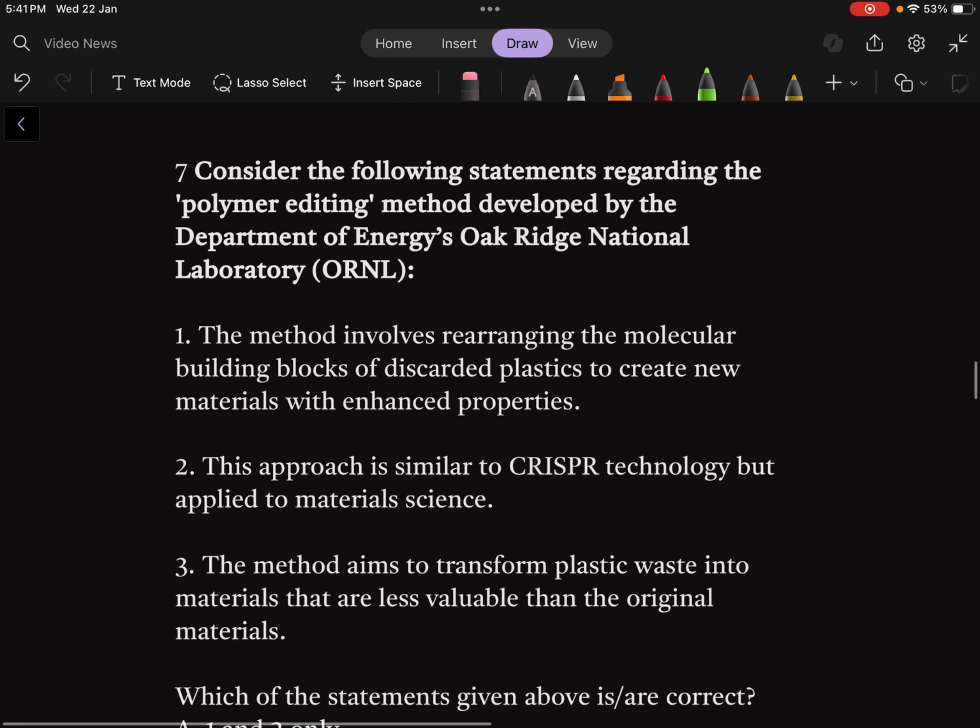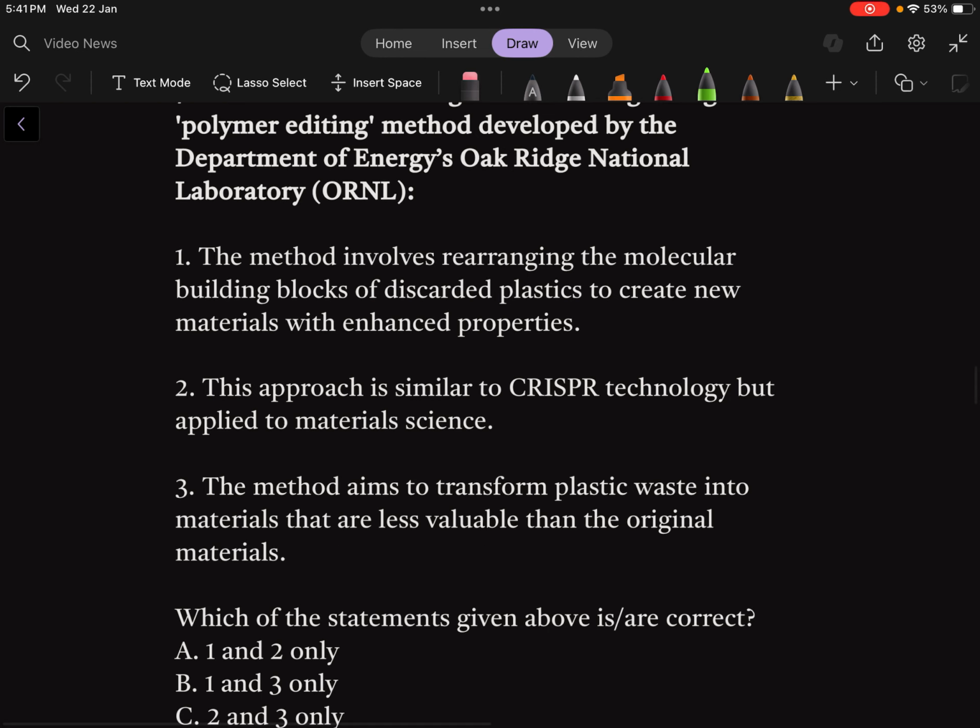Question number 7. Consider the following statements regarding the polymer editing method developed by the Department of Energy's Oak Ridge National Laboratory. So polymer editing, kind of like CRISPR or Cas9 editing. Let us read the statement. The method involves rearranging the molecular building blocks of discarded plastics to create new materials with enhanced properties.